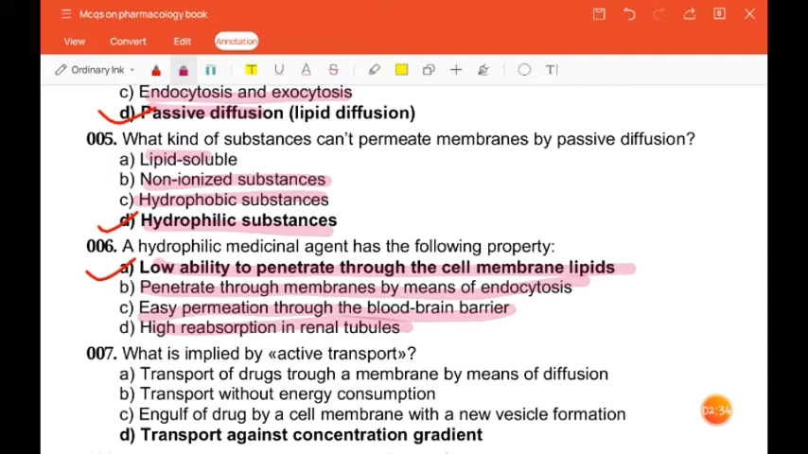Question is, what is implied by active transport? Transport of drugs through a membrane by means of diffusion, transport without energy consumption, engulfment of drug by a cell membrane with a new vesicle formation, transport against concentration gradient. The correct answer is transport against concentration gradient.